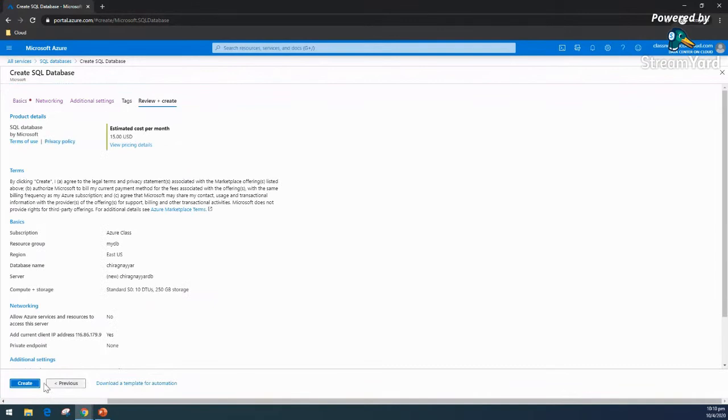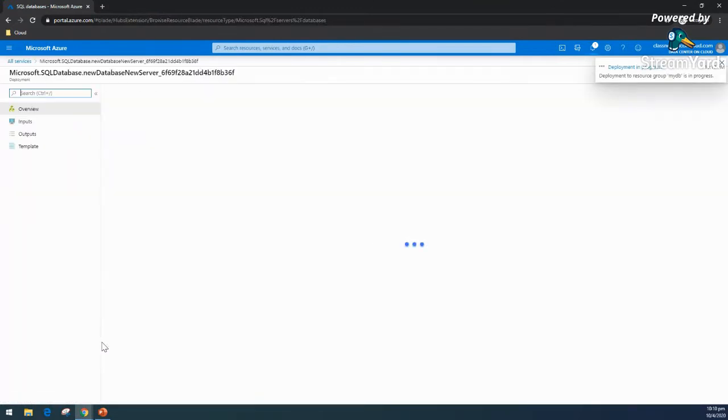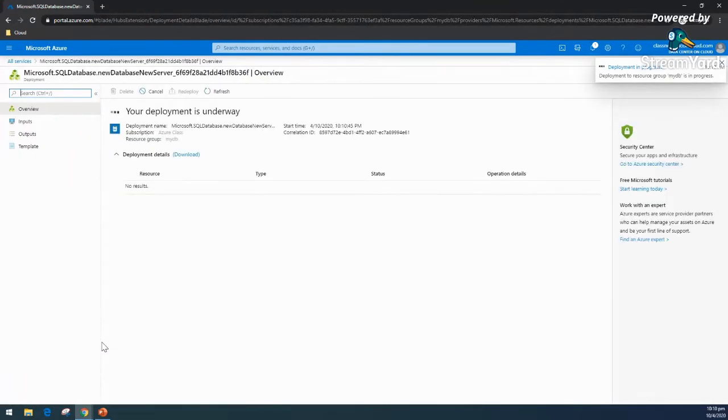So I'm okay with that, and I'm going to spin it up. It will take a couple of minutes, maybe around 2 to 3 minutes, and our database will be up and running. We will be able to access that Chirag Nayyar database, which will consist of this AdventureWorks sample database, and we will be able to do some kind of query. Let it spin and let's wait.